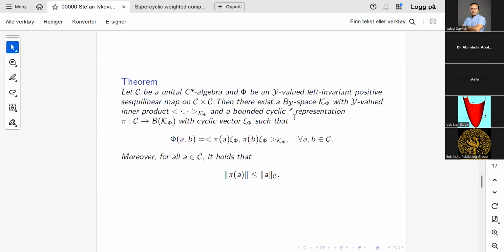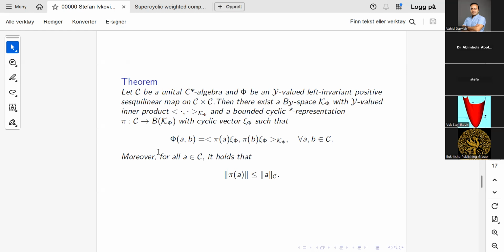So we are in a position to represent any left invariant positive sesquilinear map from C times C into such a Banach bimodule I. It is given in this way here, and it is represented in the space of bounded linear operators on K phi, where K phi is such a BI space, which I was speaking about earlier. It is defined in terms of this inner product, and this representation is bounded, cyclic, and also satisfies this for all A in C.